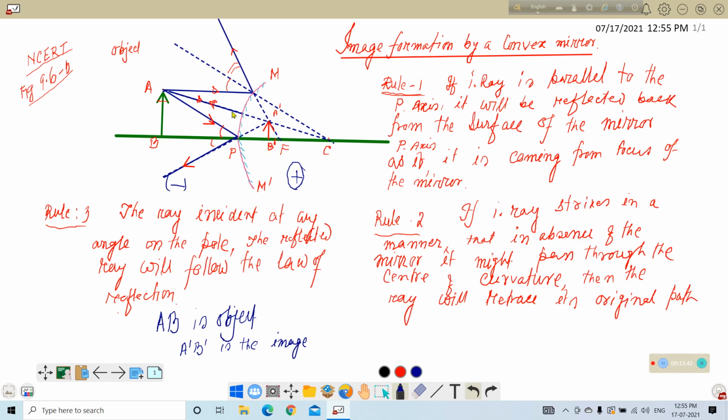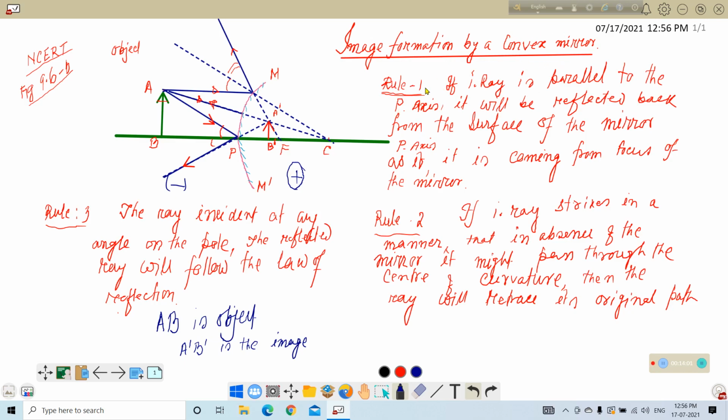But in this case also, the previous formula, the mirror equation, we have already deduced for concave mirror. In the previous video, we have already discussed image formation by a concave mirror.